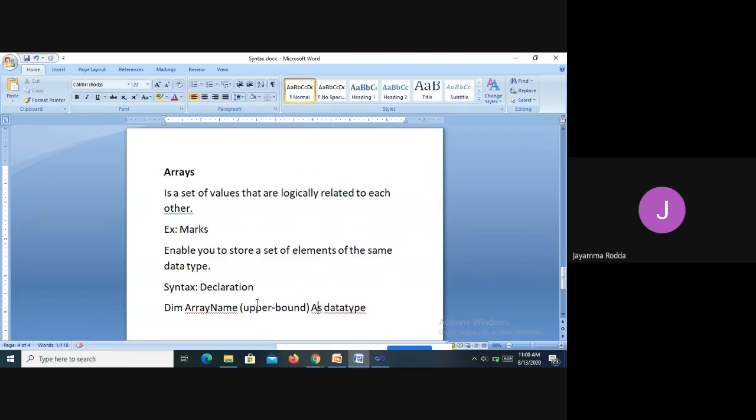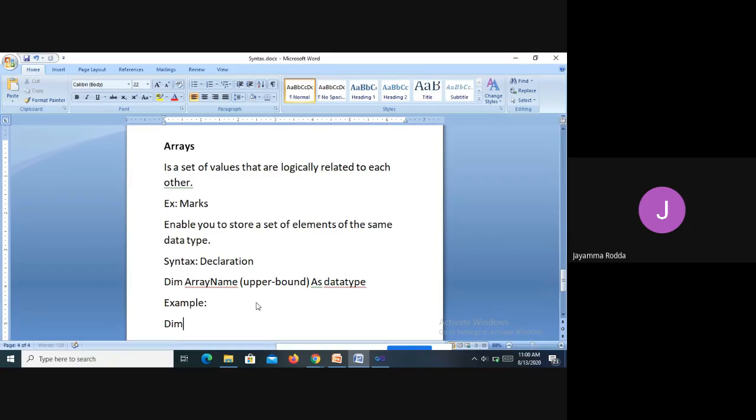So this upper bound will be given here, and let us see the example. How do you declare an array? Let us say Dim age is the array I'm going to give. Rather than using the brackets we regularly use for arrays, we use normal parentheses here. Dim age(9) As Integer specifies that age is an integer type variable and the size of the array is 9.